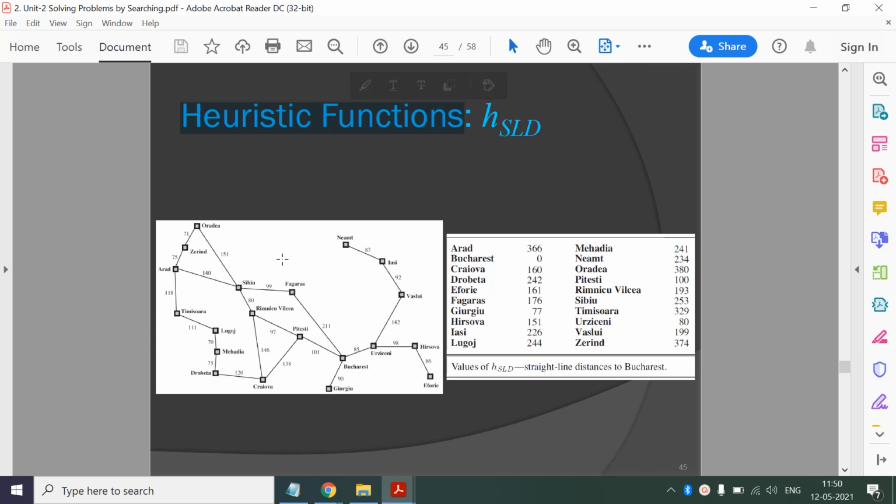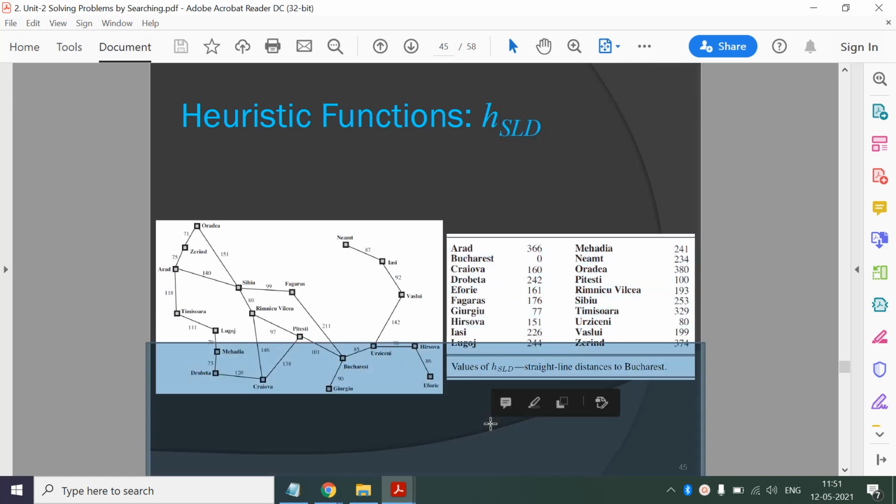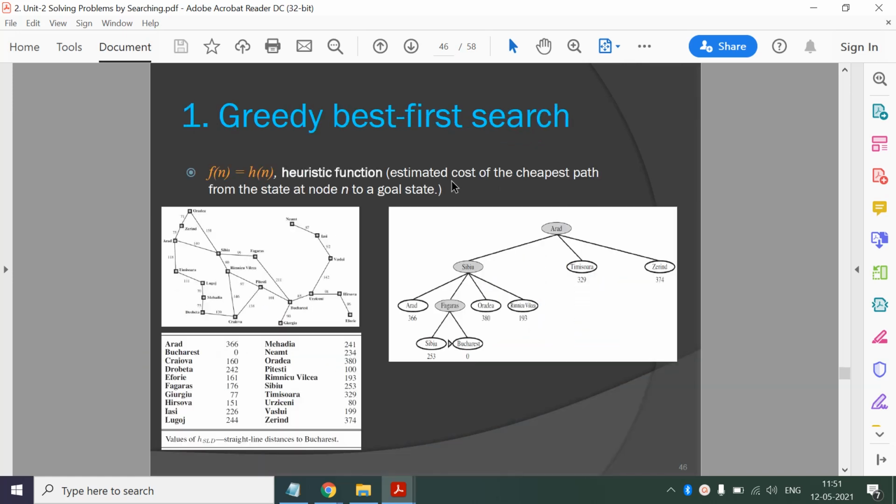For example, in the traveling salesman problem, we may have this information. This is the straight line distance which can be determined using the coordinates, right? It is a Euclidean distance. So this information is available, and how it can be useful during the search, that we will see.